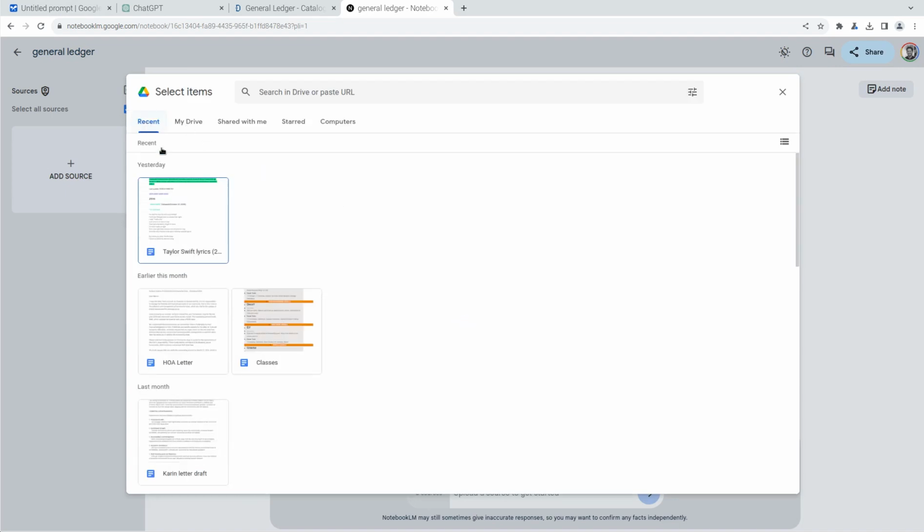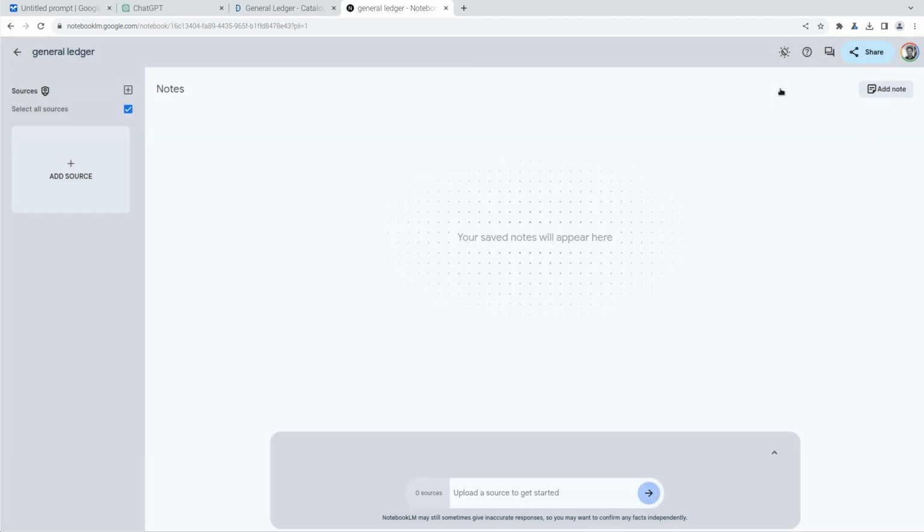It's going to be recent. And no, it's looking for a document, it looks like. Upload a source. How do I add a source? All right, so it looks like this Notebook LM is not going to be something we're going to play with today. It looks like the sources have to be Word documents, so we're going to pause on that.